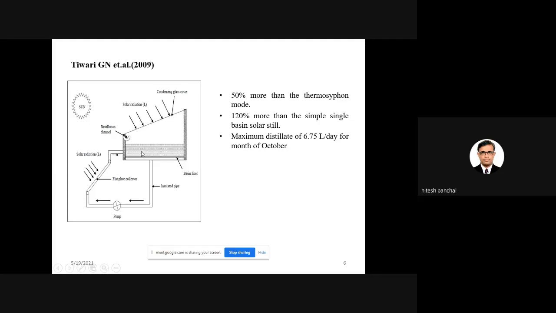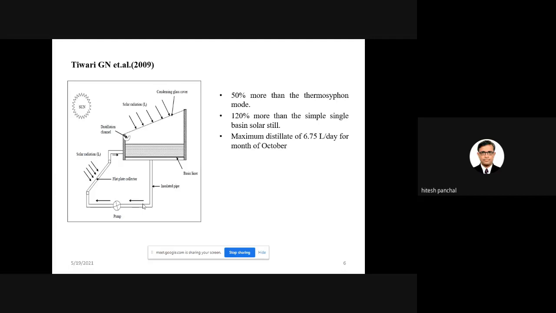Okay, so in the basin, if the water is hot, it requires less heat for evaporation, and your output will be increased. Then the cold water will go to the downward side, and with the help of the pump, the water passes further through the solar collector, becomes hot, and the cycle is repeated. But in this case, we must put a pump.